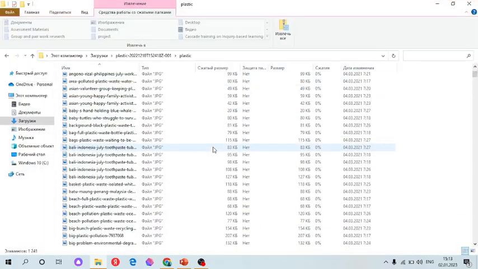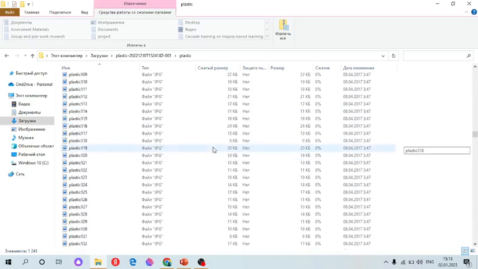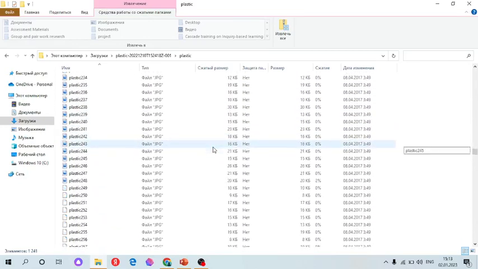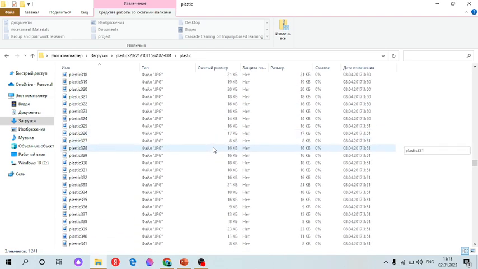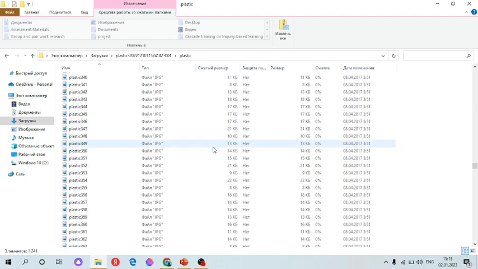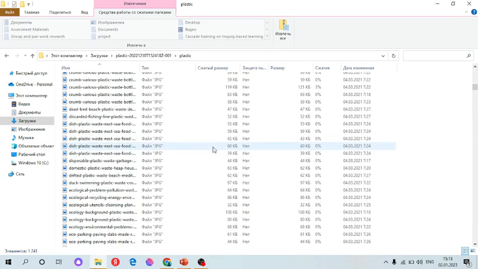So here you can see some photos. These photos are not pre-processed. I will be using some tools. I will cut, label, give all the annotations, and prepare for modeling. Training the model.